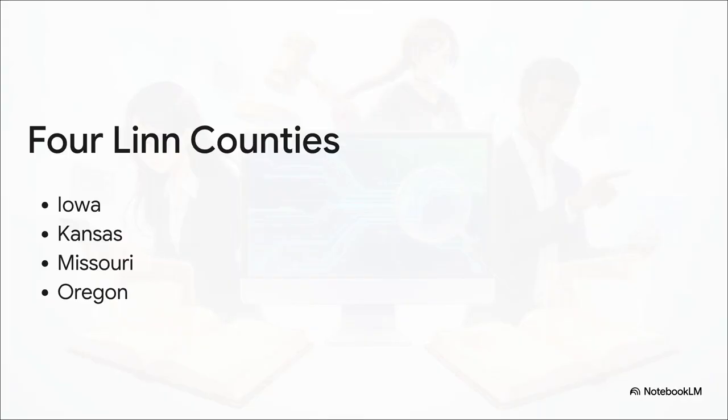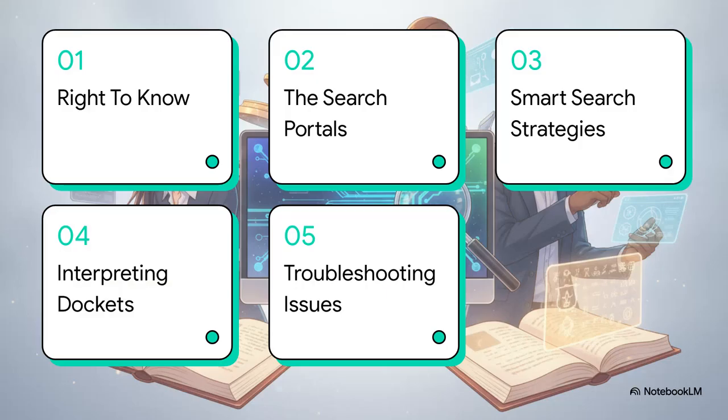There isn't just one Linn County in the U.S. There are actually 4 totally distinct jurisdictions. We're talking Linn County in Iowa, Kansas, Missouri, and Oregon. And each of them operates a completely independent judicial system with its own rules, its own databases, and its own unique little quirks. To help you sort this out, here is your investigator's map for today.